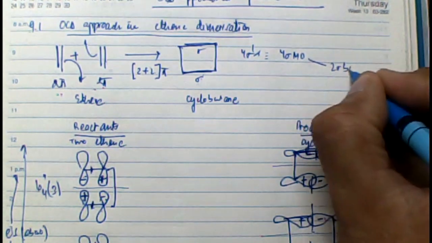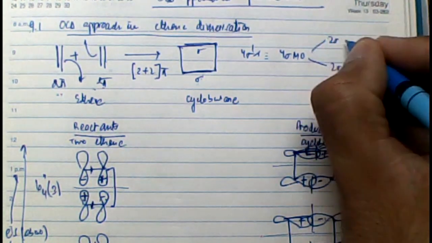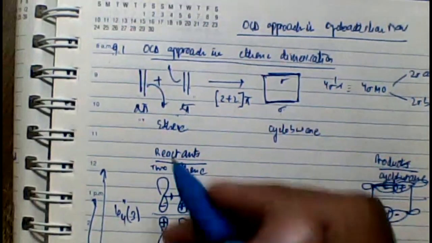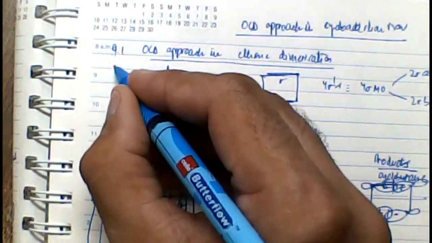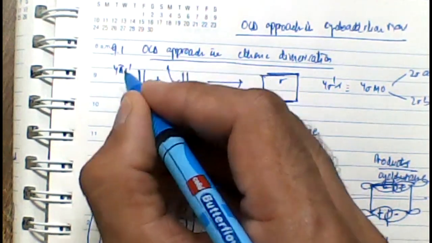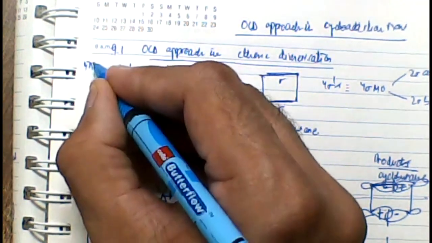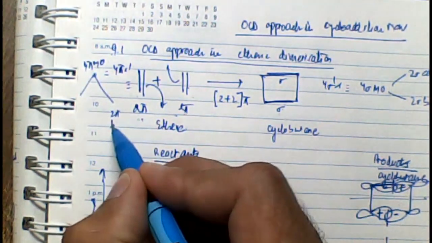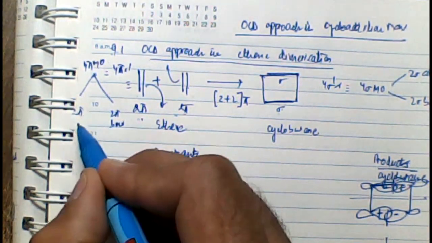They are coming close to one another to form the bond. Under that condition, it is the intramolecular interaction or the node which is more important than the intermolecular node. That is why phi 2 is placed below phi 3. What I am trying to say here is, you see that there is an anti-bonding interaction between the 2 ethene molecules.